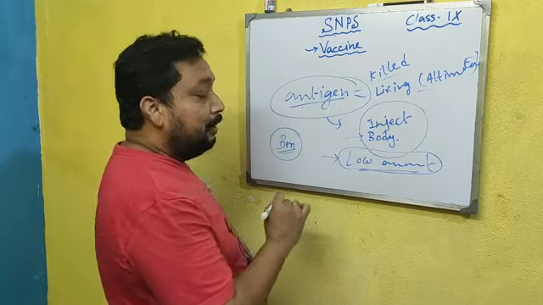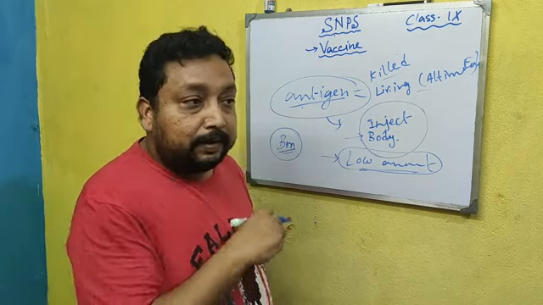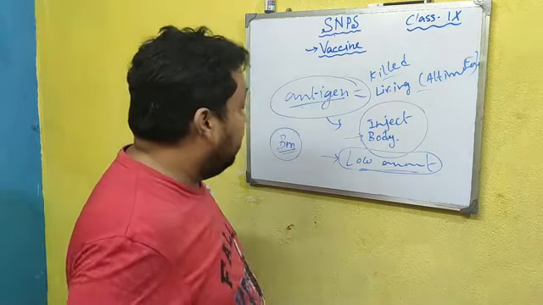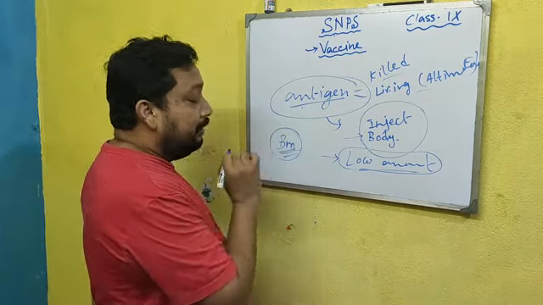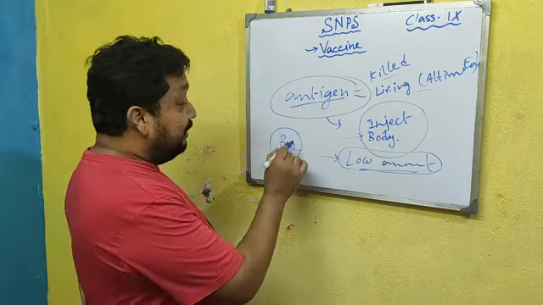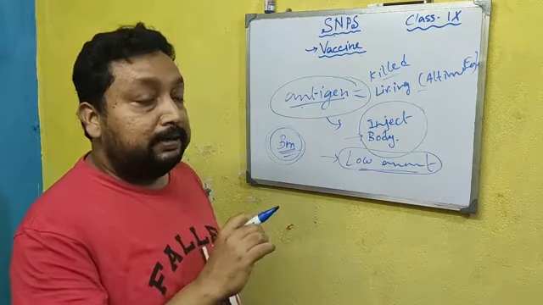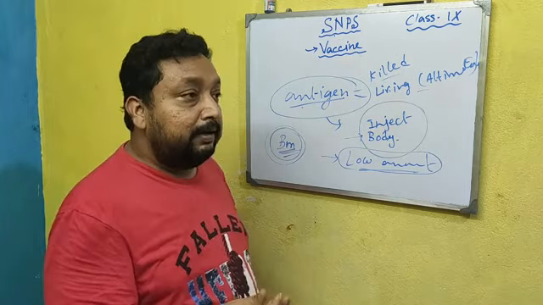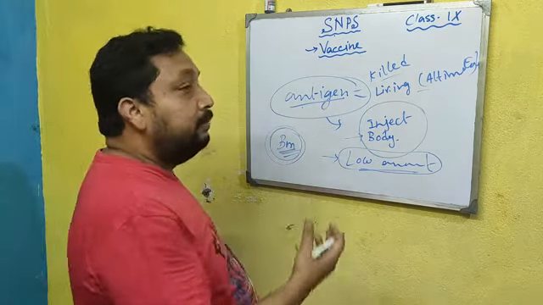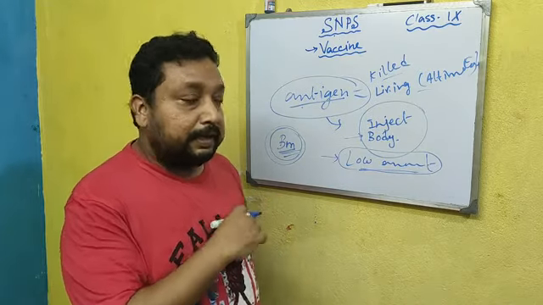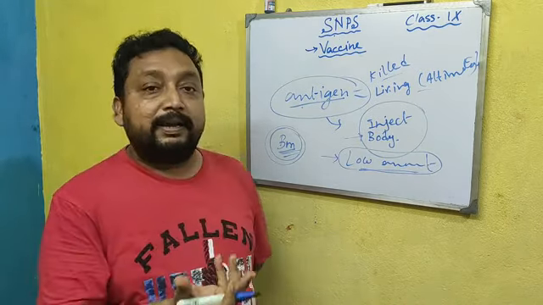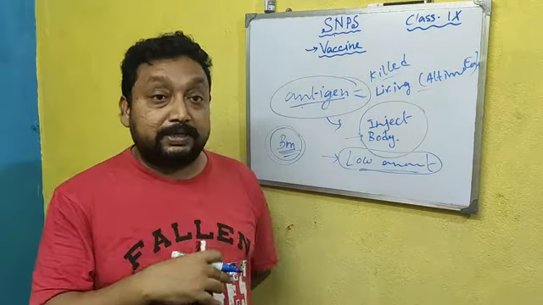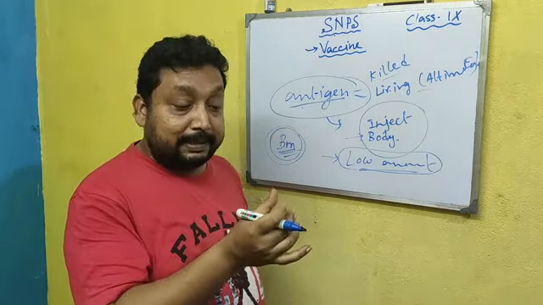When an antigen infects us, our body produces antibody. In that process, the B memory cell is also prepared, and this memory cell keeps in mind how to tackle this antigen. So when the real antigen enters our body or infects us, our body easily makes that antibody. That is how the vaccine gives us protection. That is known as vaccination.